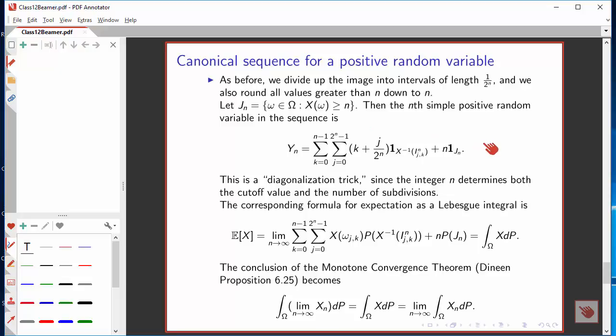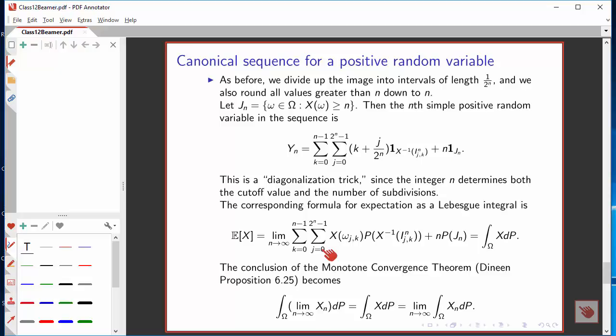Note this is a kind of diagonalization trick. I'm doing two things simultaneously with n. As n gets larger, I am splitting up the codomain into smaller and smaller subintervals. I'm creating a finer partition, while at the same time I'm pushing up the limit that I use for the upper bound.